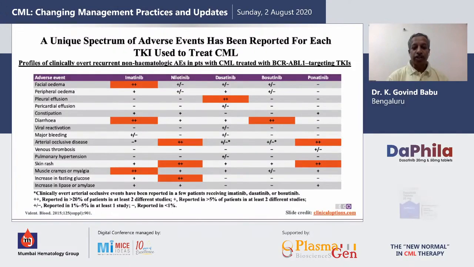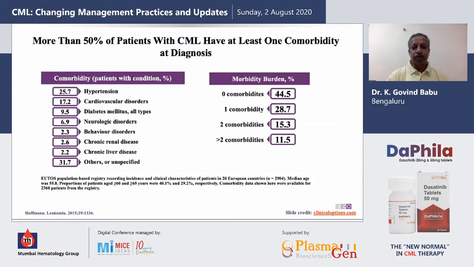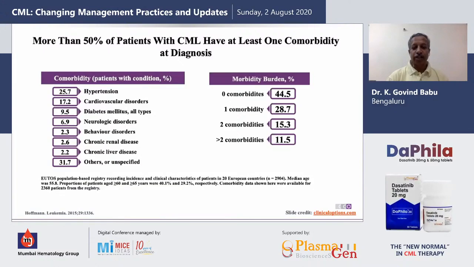So this is just summarizing the various side effects of the TKIs that we have. And this is an important slide for me to look at as to which TKI I will use for my patient. The other important thing is more than 50% of patients with CML have at least one other disease at the time of diagnosis, and these are listed here.